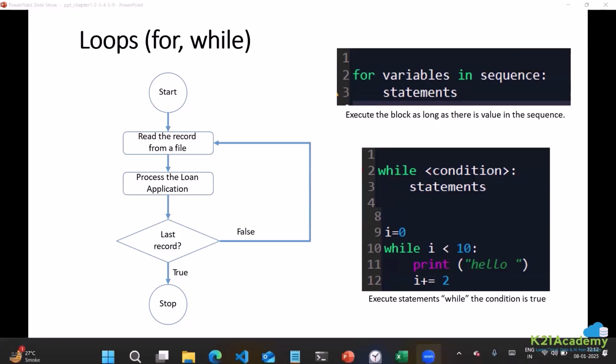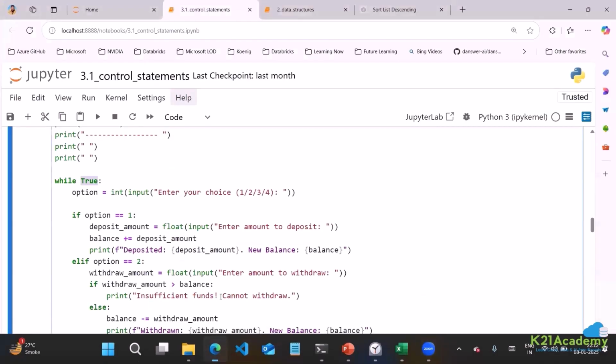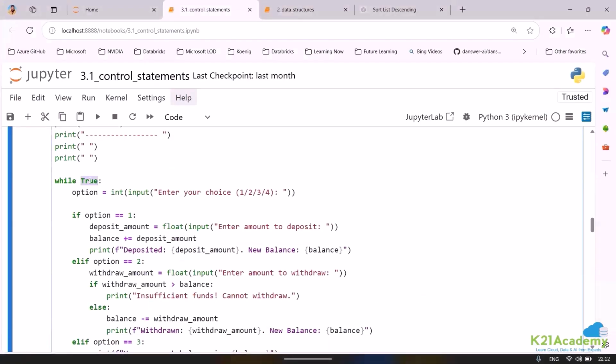Now just to show you, I have combined while and elif together. What I'm saying, while true, it's not like you cannot define anything like a boolean. While true, I am asking the user to enter the choice. How do we define that?